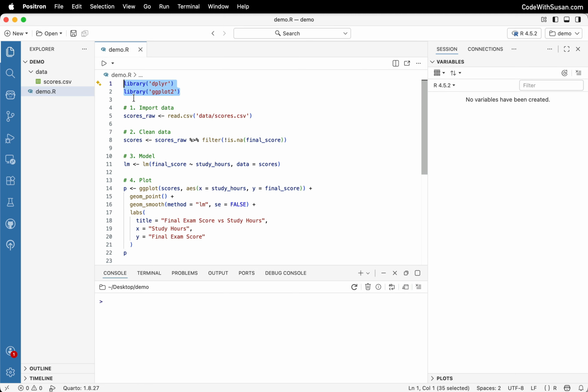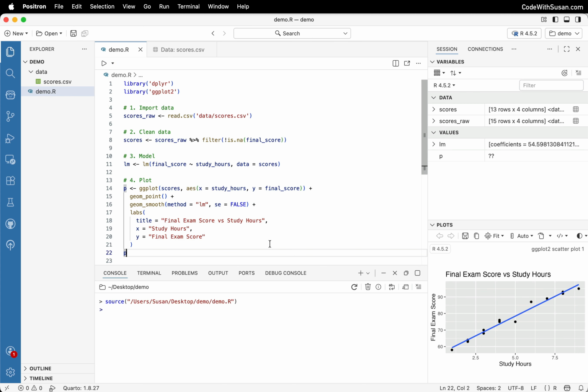We start by importing the libraries we're going to be using. Then we import our data. We do some cleaning and processing on that data. We run a simple model on the data, and then finally we generate a plot. Then to execute our code, we can just source the entire file. And because our data are small and the work we're doing with it is straightforward, it happens almost instantaneously.